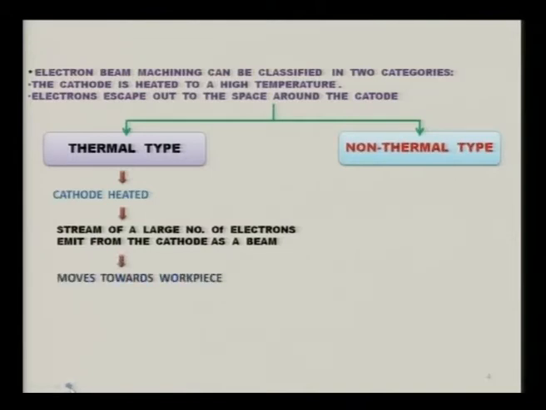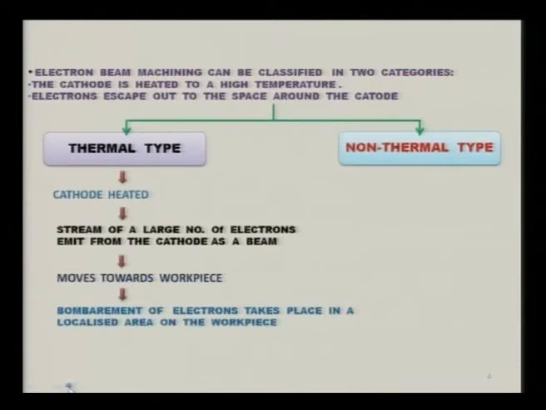Now this beam moves towards the workpiece, and once it hits the workpiece, bombardment of electrons takes place in a localized area on the workpiece.